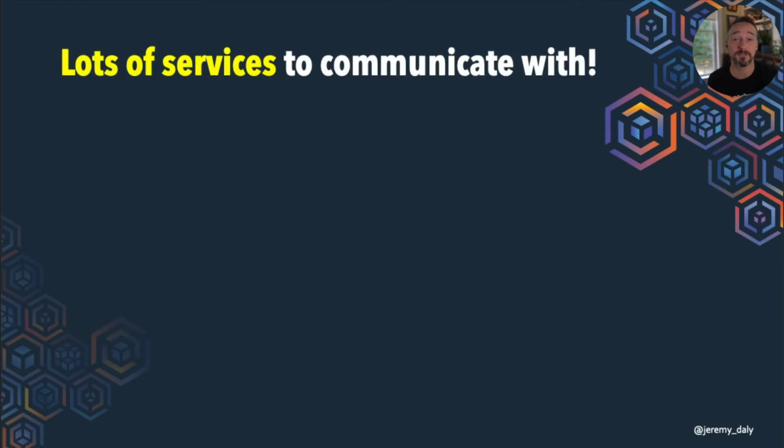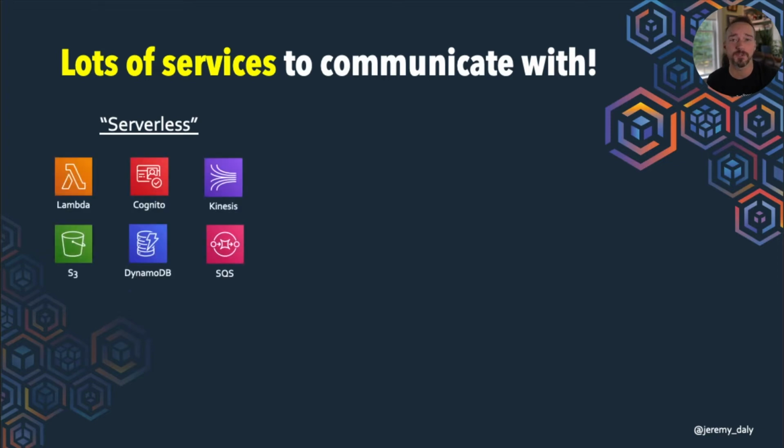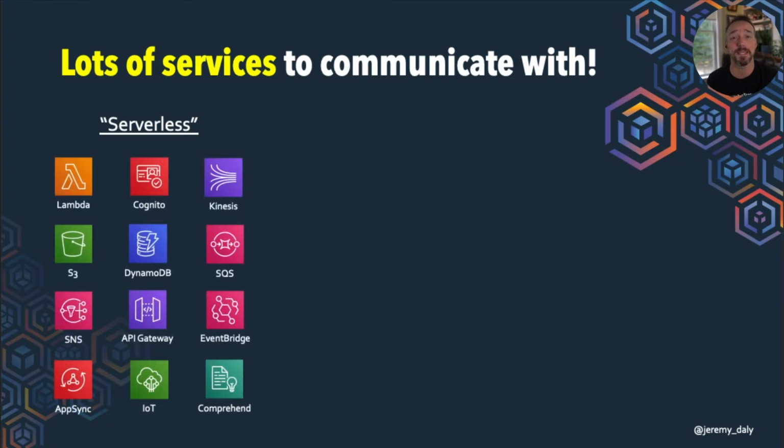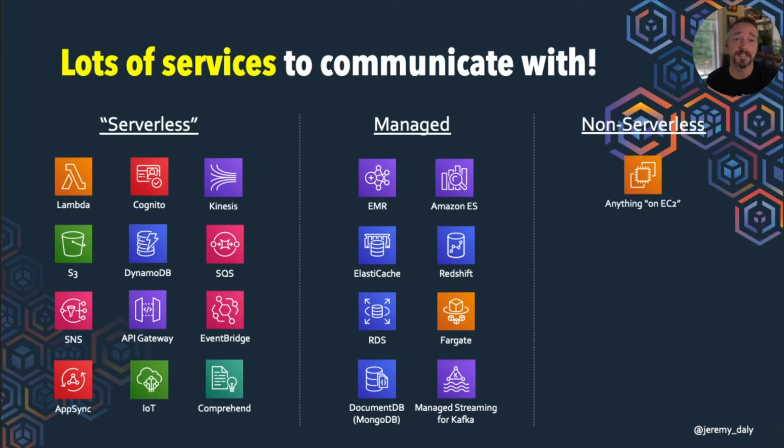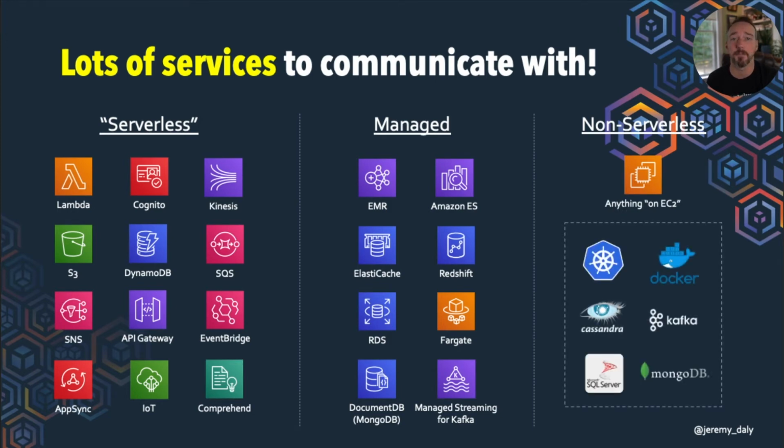Right, so there are a lot of services, as I mentioned. AWS breaks down services sort of as serverless. These are things like Lambda and DynamoDB and SQS. These things can scale no matter how much you throw at it. You don't have to worry about provisioning or anything like that. Then we have sort of this series of managed services. Managed services are things like Elasticsearch and ElastiCache and RDS. These things scale really, really well. We don't have to manage them, but we do need to think about provisioning them and the capacity that we need. And then you have all these things that are not serverless. So anything that runs on an EC2 instance, or things like Kubernetes and Kafka and MongoDB, all these things that are installed on VMs, these are definitely not serverless. We have to worry about managing them ourselves, and we have to worry about provisioning the capacity that we need.